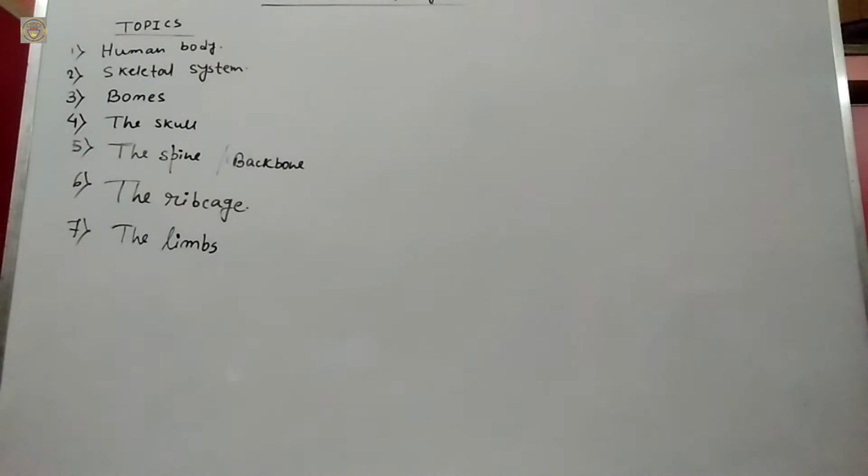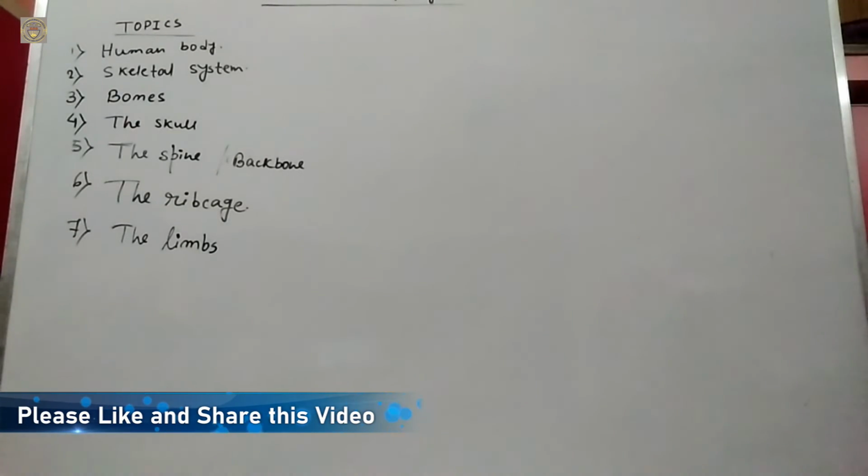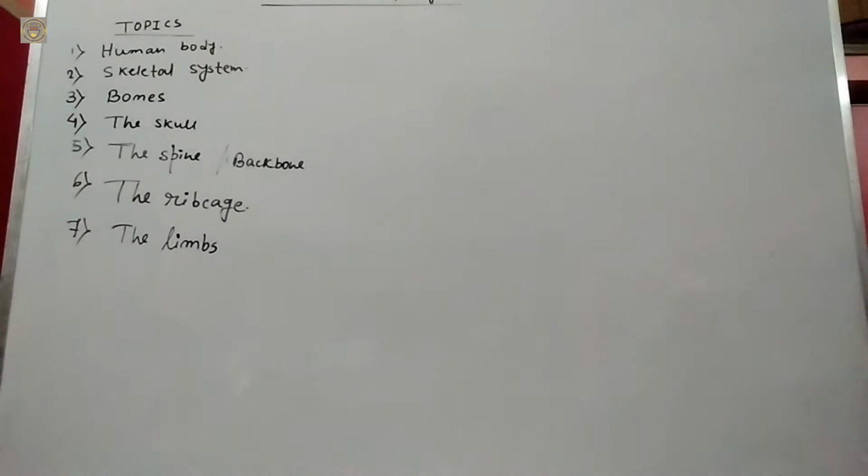Now let us talk about the skull. The skull is the bony framework of the head. It protects our sensitive brain. So the skull is basically the framework of the head, and it protects our brain. There are 8 bones in our skull. They are interlocked with each other.